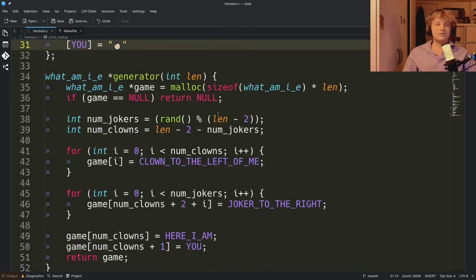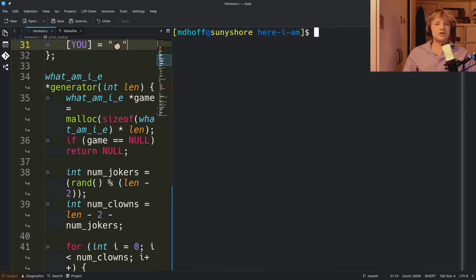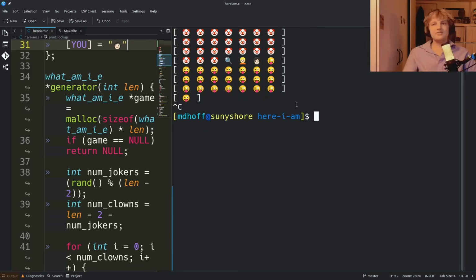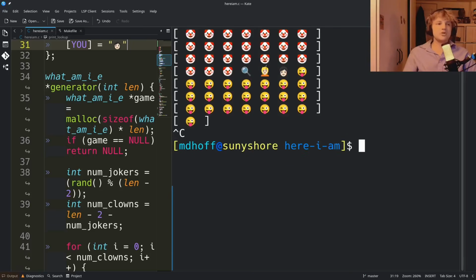And we've got this generator function here. The point of this generator function is, if I go ahead and show you, it's going to generate an array like this. So our guy is right here in the middle. This is like 50 people. So there are clowns to the left of him, jokers to the right, and here he is stuck in the middle with you. And then our program is going to search that array and find out where he is.